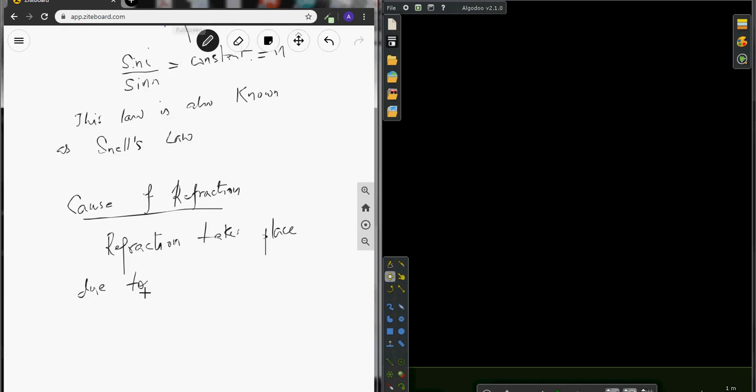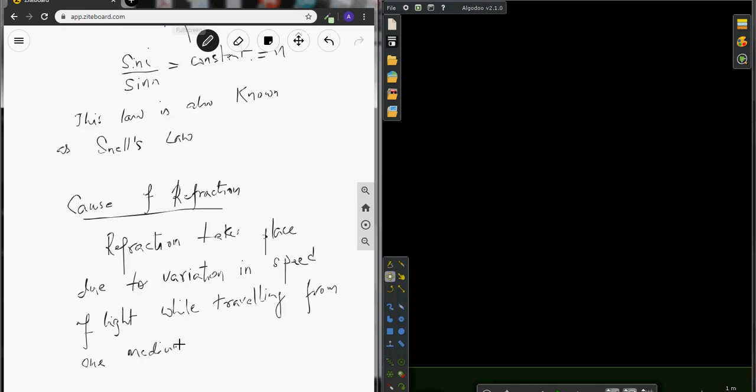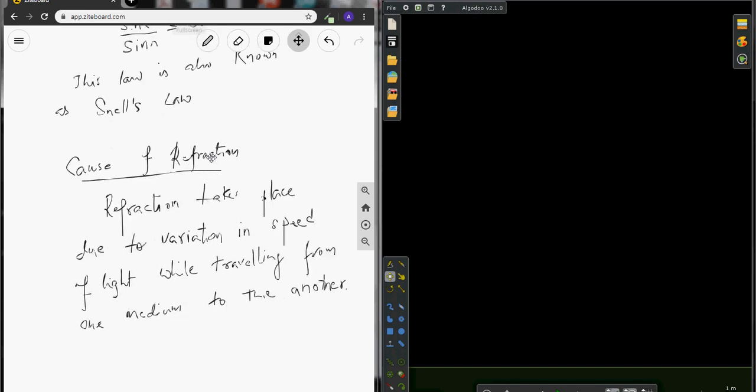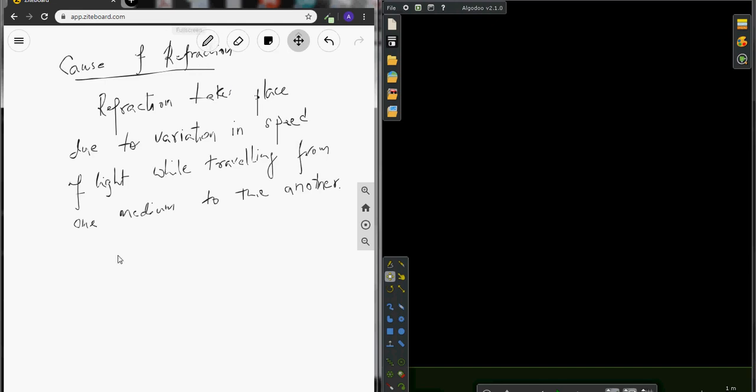Refraction takes place due to variation in speed of light while traveling from one medium to another.